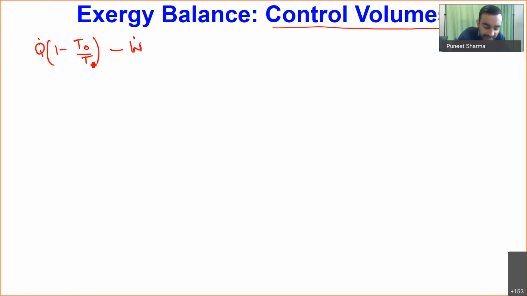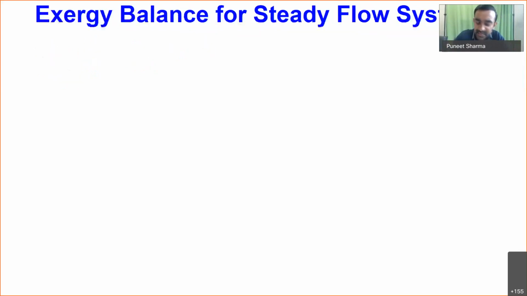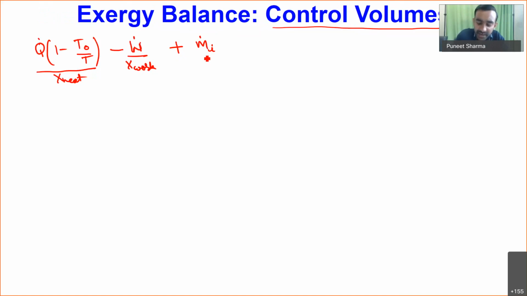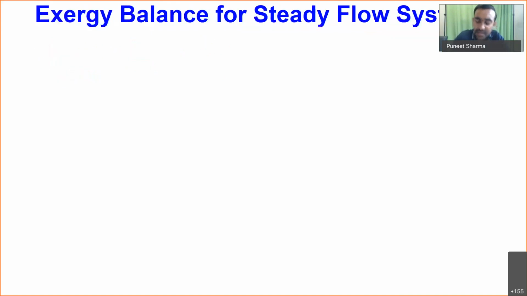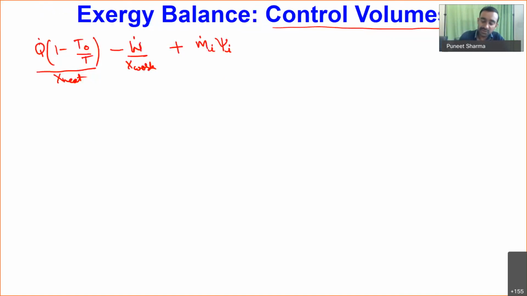This is the exergy associated with heat, and this is the exergy associated with work. Now we also have to consider the exergy associated with mass. Into the control volume, we may have a certain amount of inflow of mass. So let me write the exergy associated with inflowing mass. m dot i is the rate at which the stream is coming into the system, and we know the exergy associated with a flowing stream is psi. So we have psi i as the exergy associated with the inflowing stream.